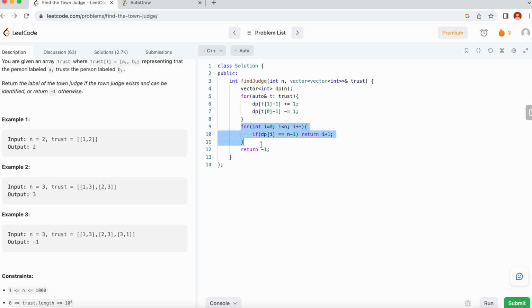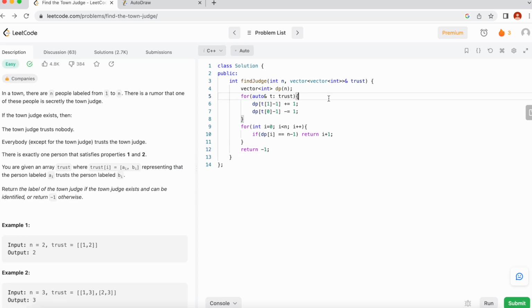When we are done doing this, we traverse again on this DP array and check if any of the persons we have entered in this array is being trusted by n minus 1 people. If the value of that person is n minus 1, that means he is being trusted by n minus 1 people, so we return i plus 1. Otherwise, if this doesn't exist, then in the end we just return -1. So in this way you can solve this problem.